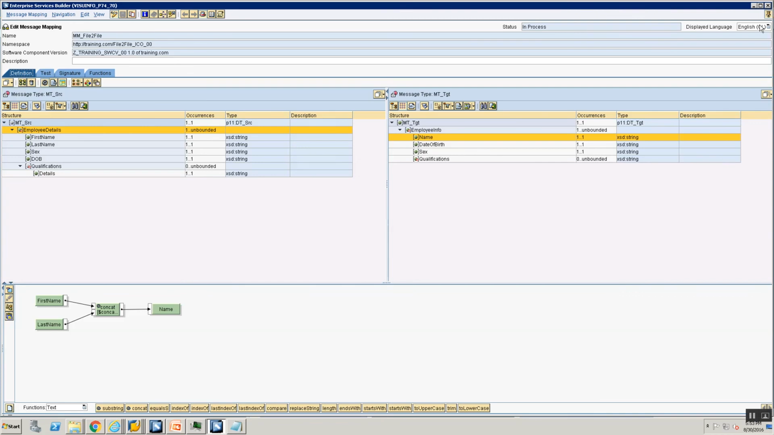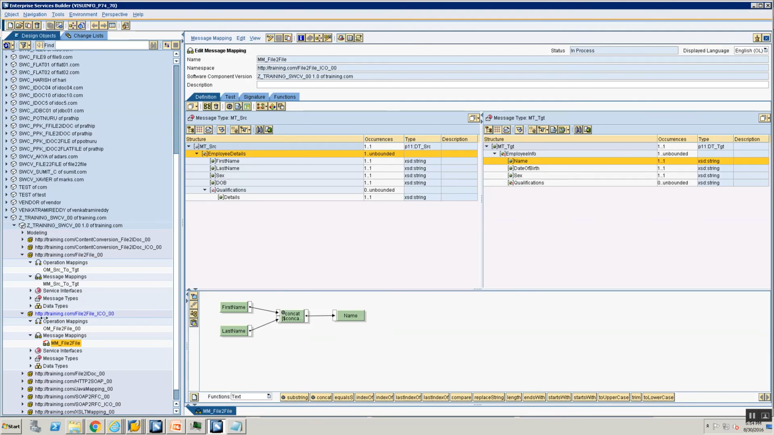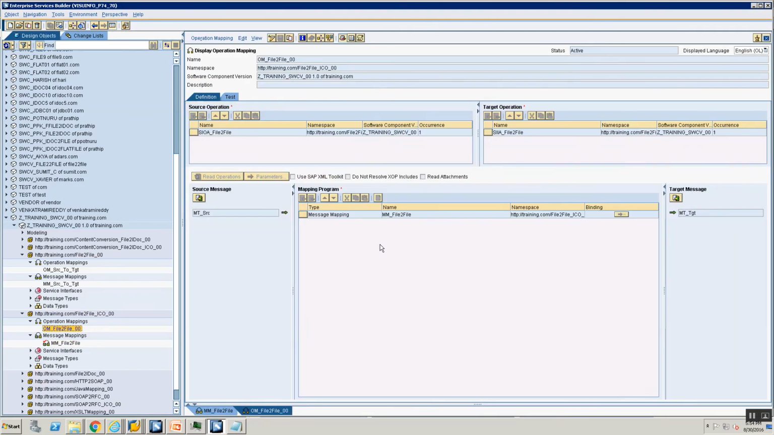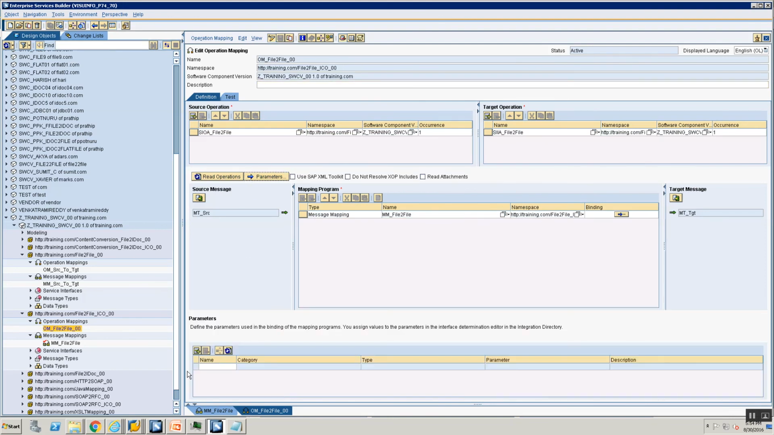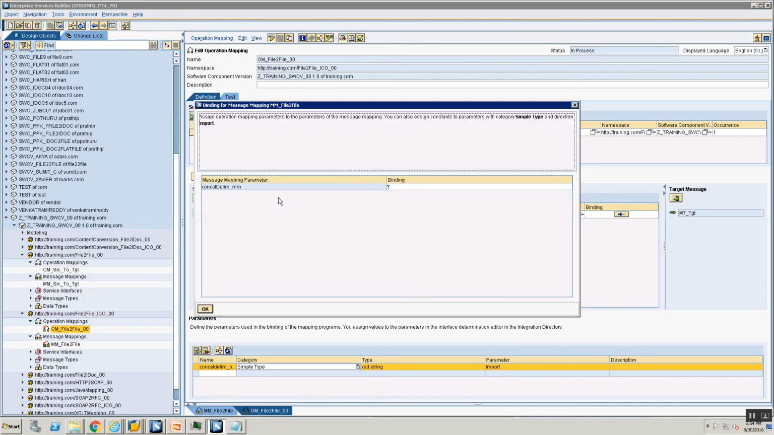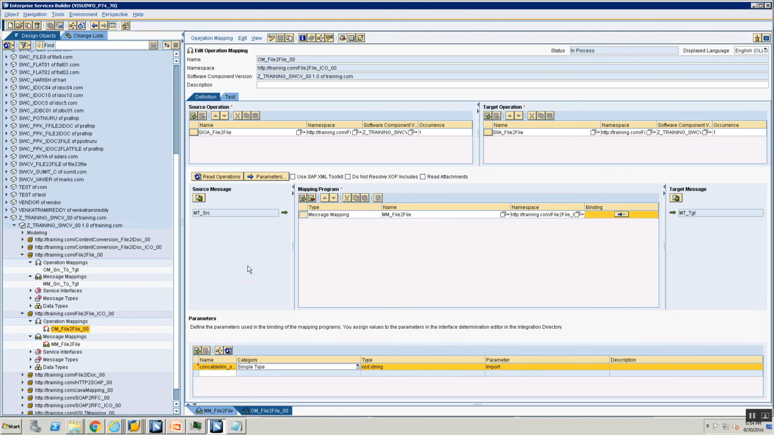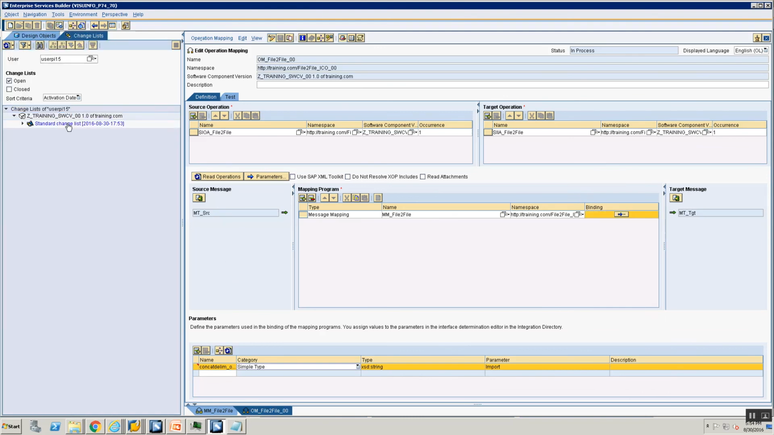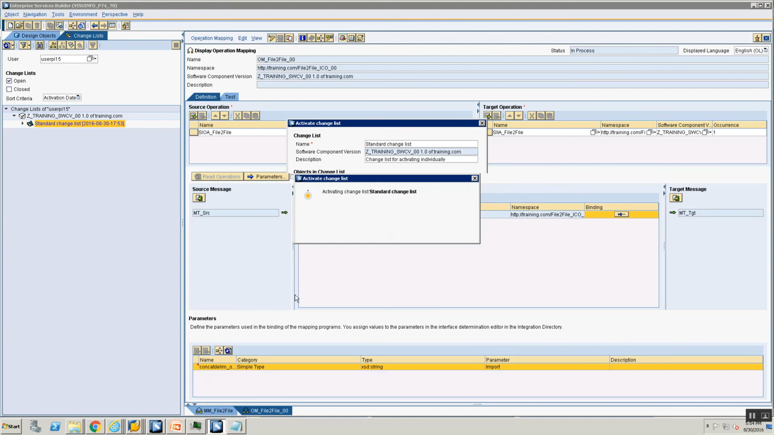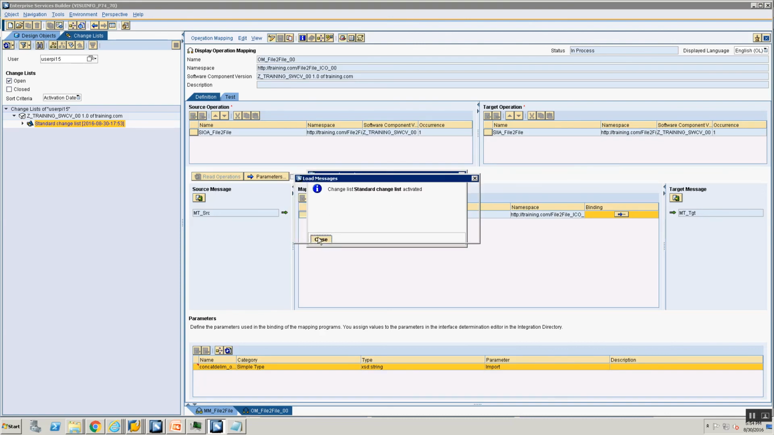All right, now that that is done, let's go ahead into the operation mapping the same way that we did for the operation mapping previously. I go into the parameters tab. I call this now concat delim underscore operation mapping. Again, category is simple, type is integer. I save my operation mapping, and now I need to do the binding. So it's asking, for concat delimiter for the message mapping, what is the corresponding parameter. I select the operation mapping parameter, I say OK, I save, and I'm done. So let's go ahead, activate the two changes, and once I've activated the changes, I am done with this.